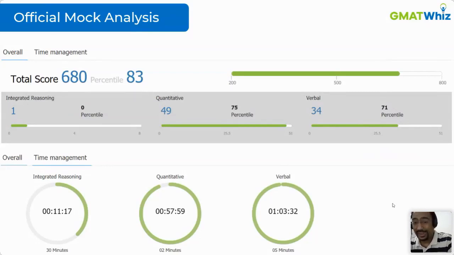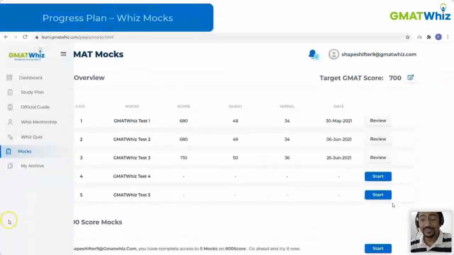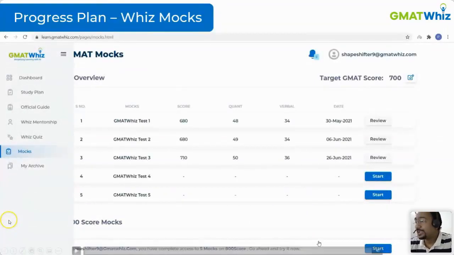That's your score and your timing data. That's all. Some companies do provide better data points, but that is limited to how your performance is in sentence correction, critical reasoning, and RC, and how your timing performance is. All of that. But in GMAT-Viz, we believe in something else altogether. When you are taking a mock test, and this is for everyone who has taken a mock test recently, or even if you have taken the mock test earlier, you can still go and check this out yourself.